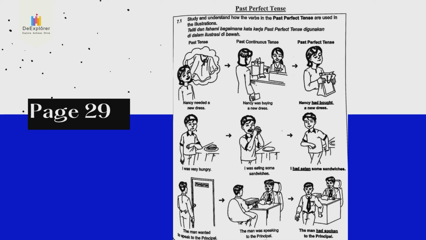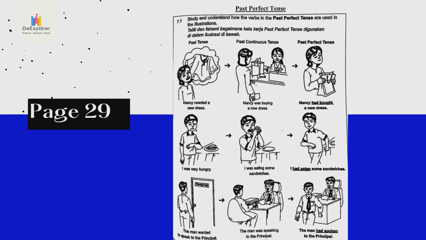Some of you might ask me, can I use Nancy has bought? Can, 可以啊。So Nancy has bought 也是讲 Nancy 已经买了，但是因为这一边全部都是 past tense，看到吗？So needed past tense, was 也是 past tense，所以这个就是要 past perfect tense 的那个 had, H-A-D.